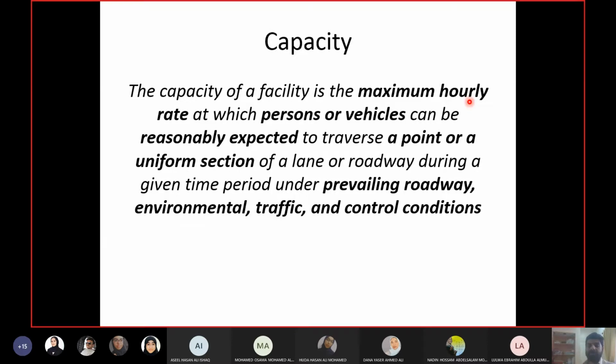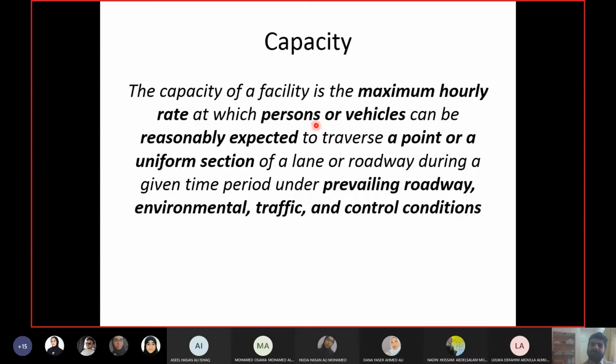So capacity is in terms of flow rate. Now capacity can be in terms of number of persons or vehicles. Flow rate of persons or vehicles. We have already discussed vehicles, right? For roads, we use vehicles. Why have they included persons here? Because there can be some facilities in which vehicles are not your concern.